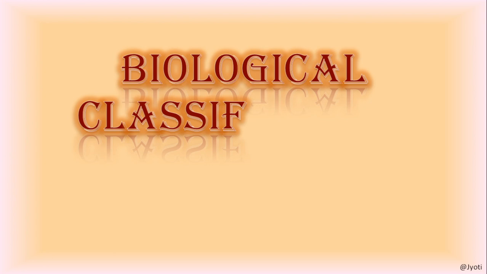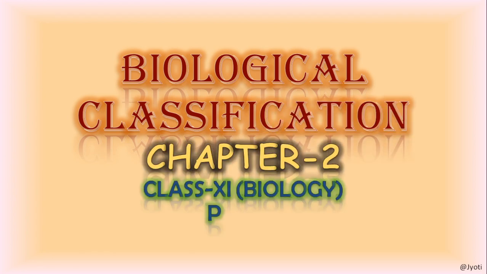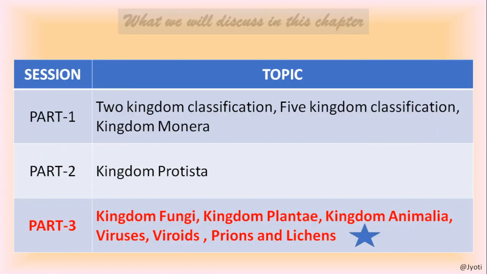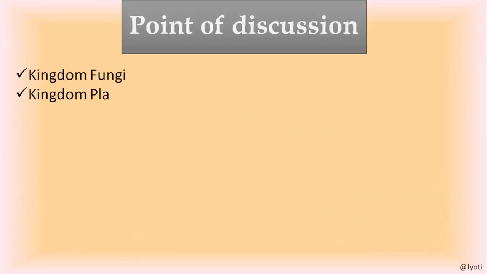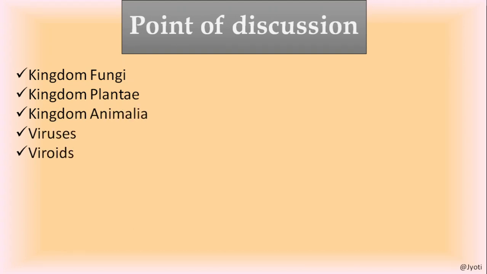Hello everybody. We are discussing the chapter Biological Classification. This is chapter 2 of class 11th biology. We have already completed part 1 and part 2, and till now we have discussed the kingdom Protista. Today we'll discuss the third part of this chapter, and in this part we'll discuss kingdom fungi, kingdom plantae, kingdom animalia, viruses, viroids, prions, lichens.